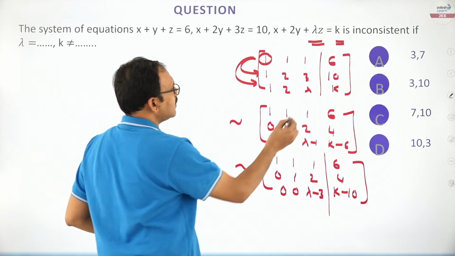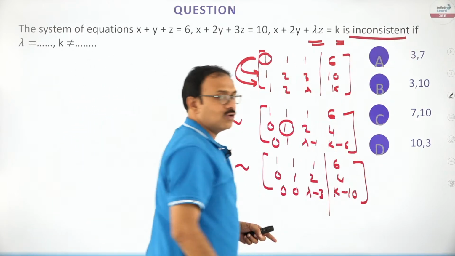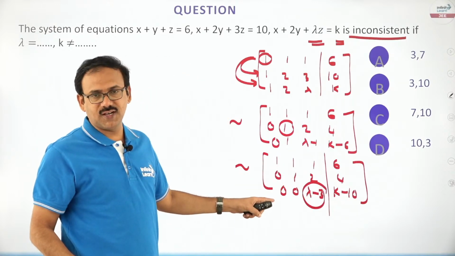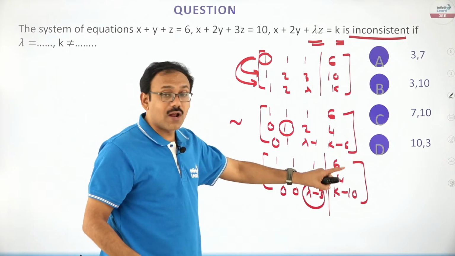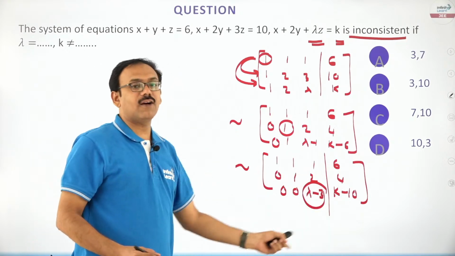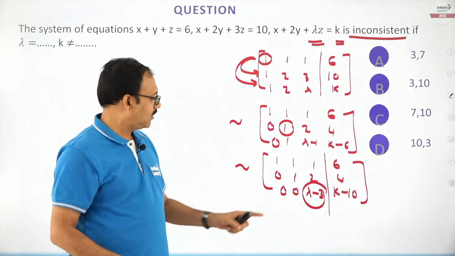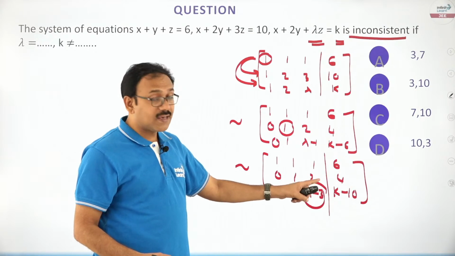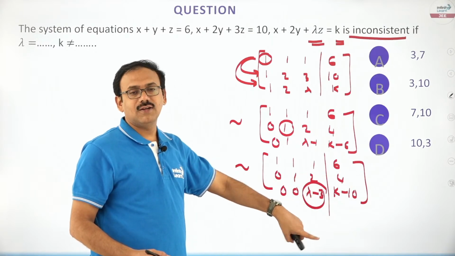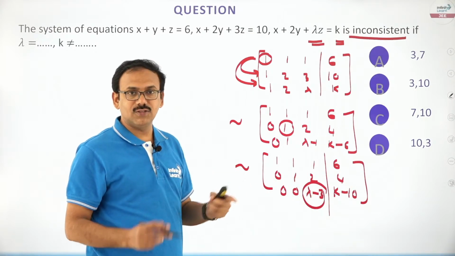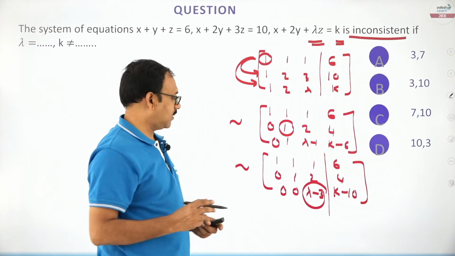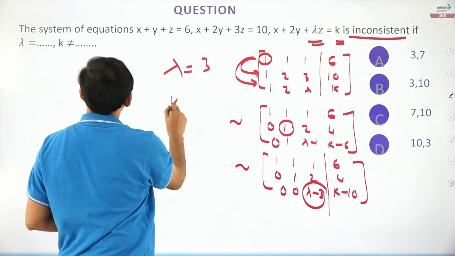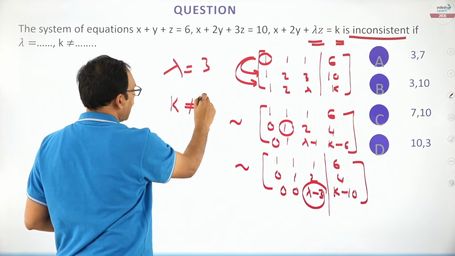But he is saying it is inconsistent. No solution means lambda must be 3, here 0 should come, k should not be 10. Totally rank of A by B will become 3. You see, if lambda is 3, rank of A is 2, k not equal to 10, rank of A by B will be 3. So they are different, no solution comes. So lambda must be 3 and k must be other than 10.